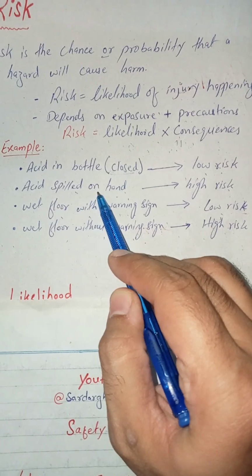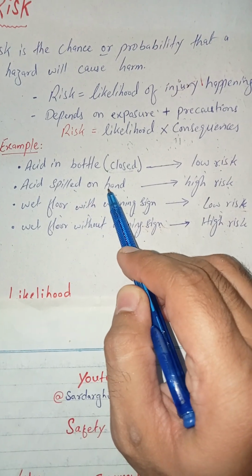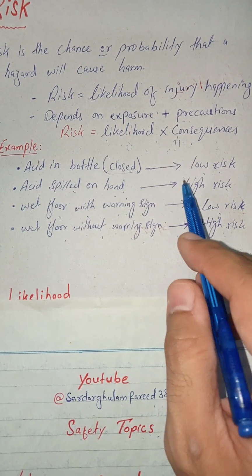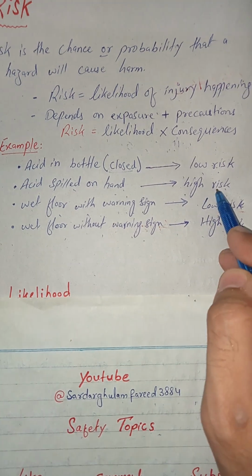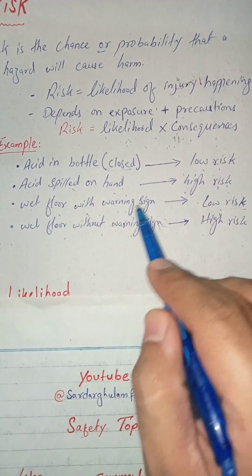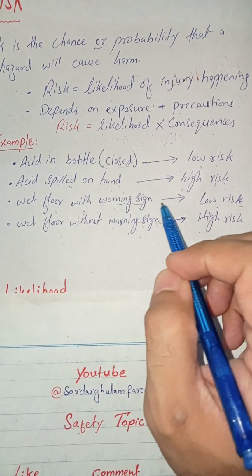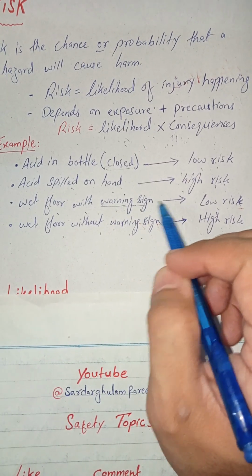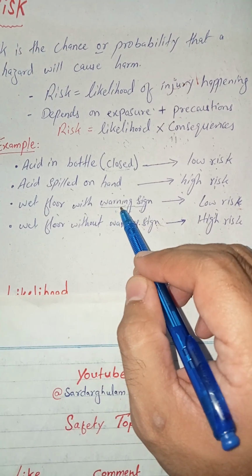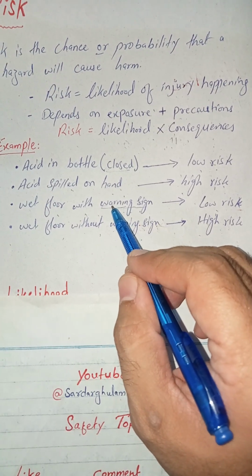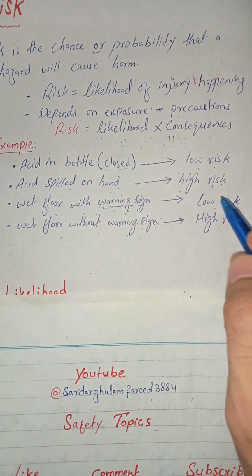Acid spilled on the hand, coming in direct contact with our skin, means the level of risk is high. A wet floor with a warning sign has a precaution. If any pedestrian or visitor comes inside the industry, he can see the warning sign, so there is a low risk.